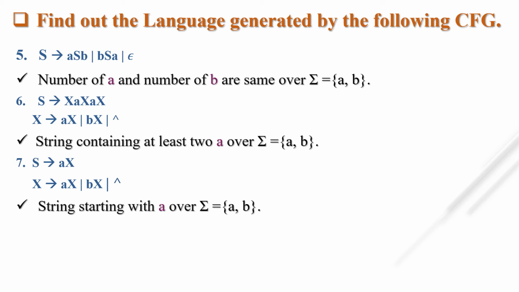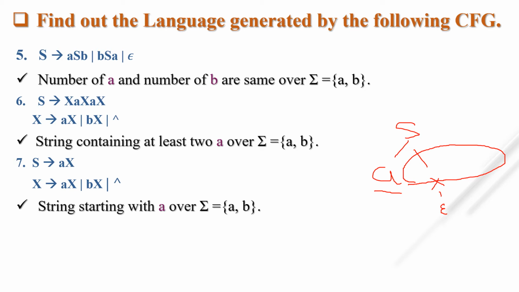String starting with a over sigma equal to a and b. Why can we not mention any combination of a and b? Because if we write S tends to aX, and if I put null here, what is the answer? The string starting with a. But after that it may be possible that it is any combination of a and b, zero times also.